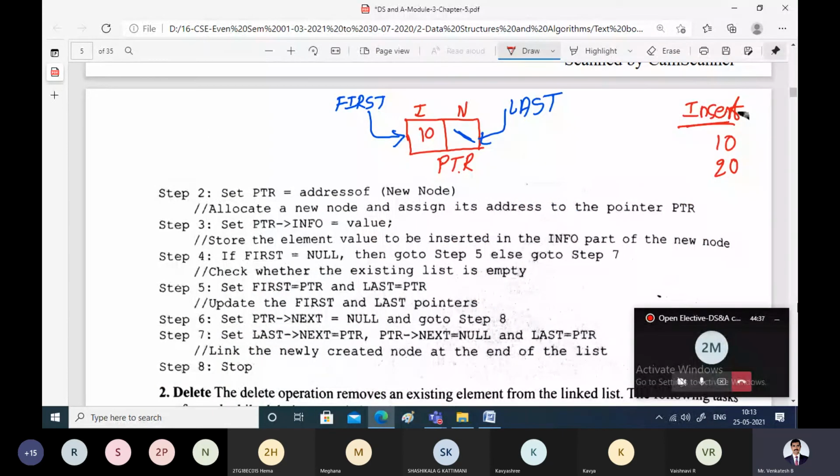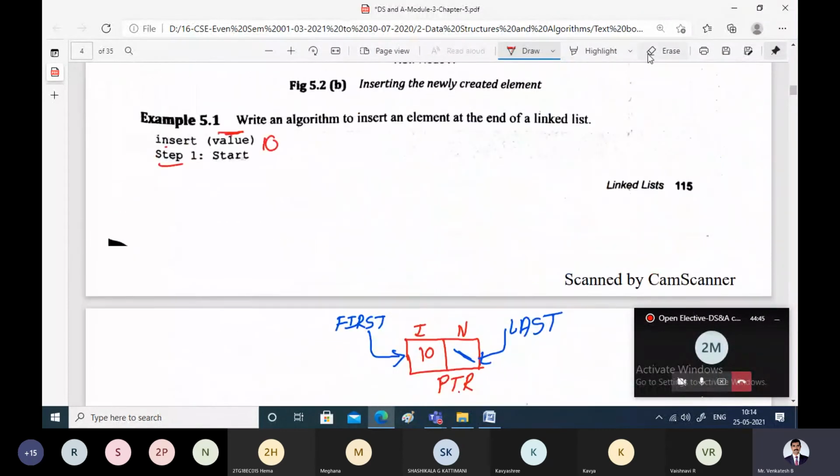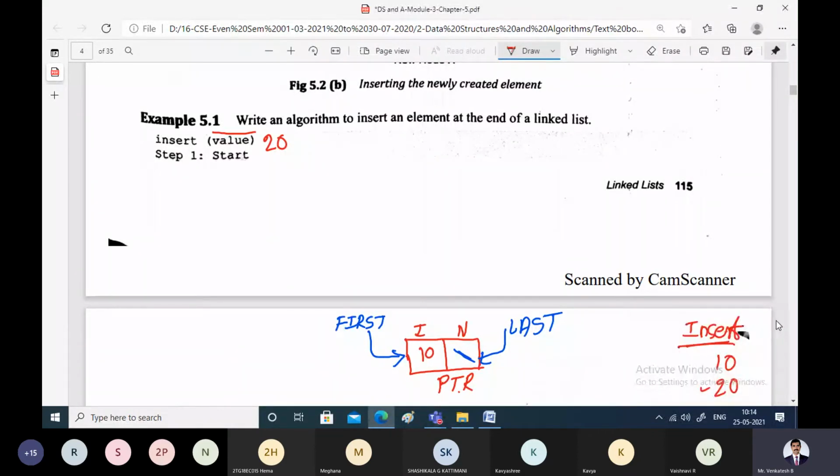So what is the next step? Once we insert some nodes, the things will be clear. Now I want to insert one more element called 20. So let us start the same procedure again from the beginning. What our algorithm says: I want to insert one more element. What element? I want to insert 20, in the existing linked list.